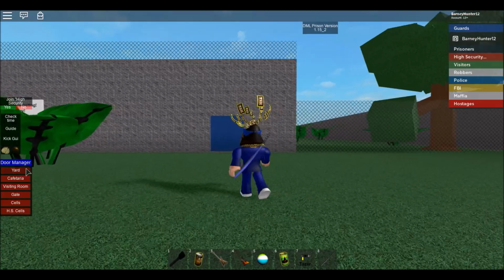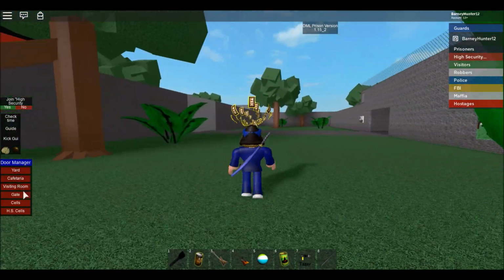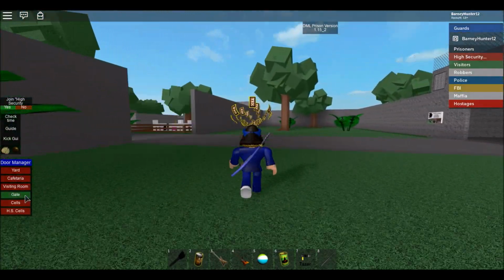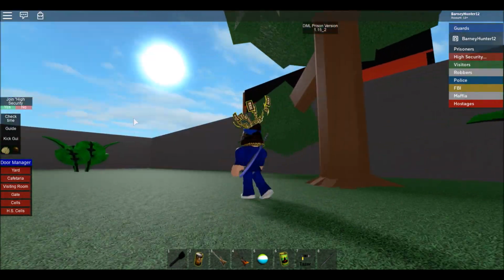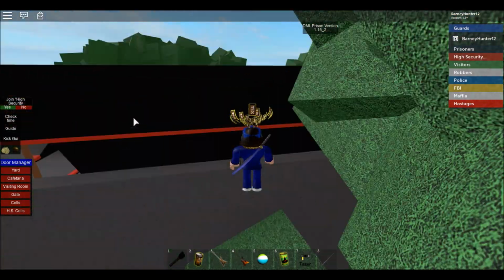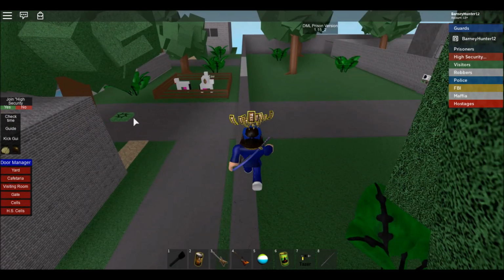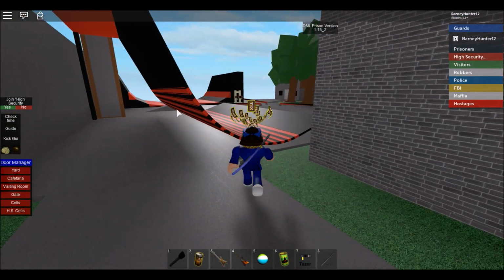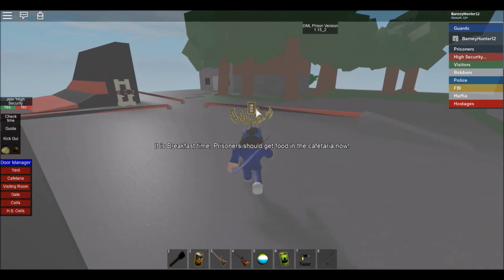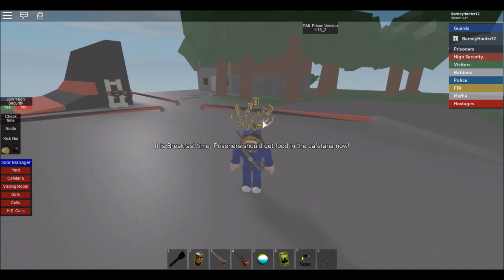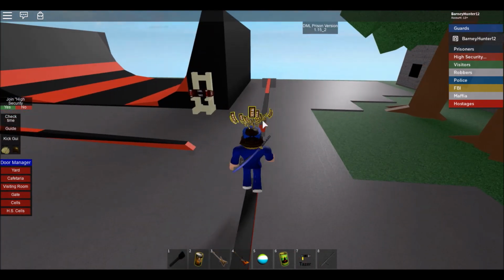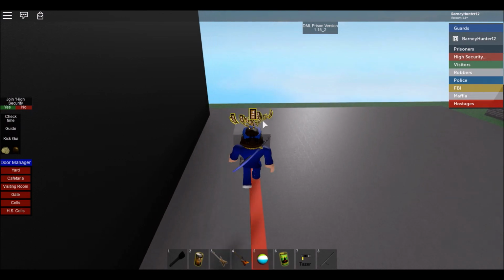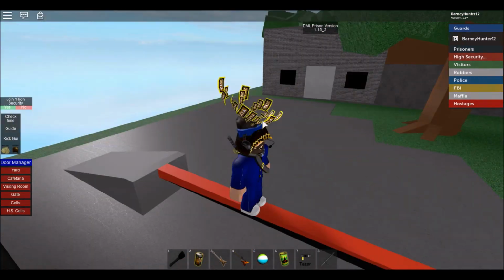Now, as a cop, I can actually control the doors. So let's open the gate. Yes, that still works. I can control the gate, and I can control the cells and the high security cells. So let's go over here and take a look at the map outside the prison. Now, there were two special teams. Oh, it's breakfast time. You would get time periods telling the prisoners what to do, just like prison life does. But nobody really followed that.